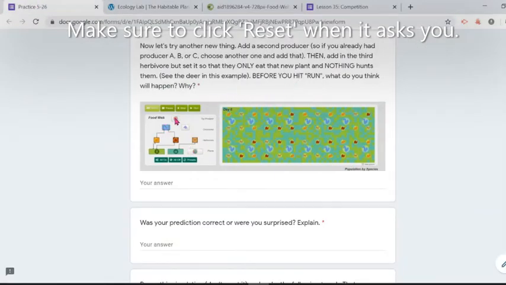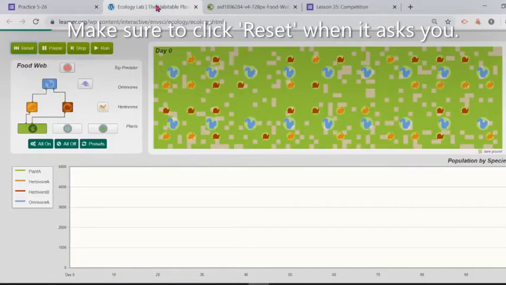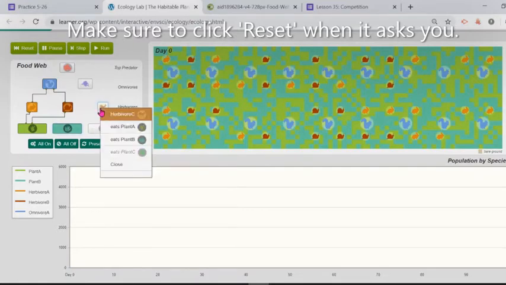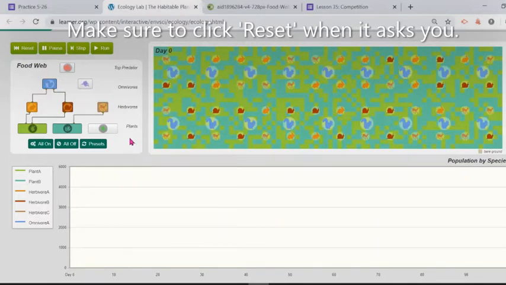Okay, so again, if you choose to follow the graph in here, you can do it as well. You're gonna see in this graph and in the description that we are adding a third herbivore, and that third herbivore is gonna eat a second plant. So that herbivore is just gonna eat the second plant. Nothing else is connected to a herbivore. Nothing else is connected to the new plant, and we're gonna do exactly that. So we're gonna first activate the second plant. You're gonna see right here the background changes a little bit. And we're gonna activate that second herbivore, which is gonna eat plant B. Okay, nothing else has changed, and we're gonna click run.